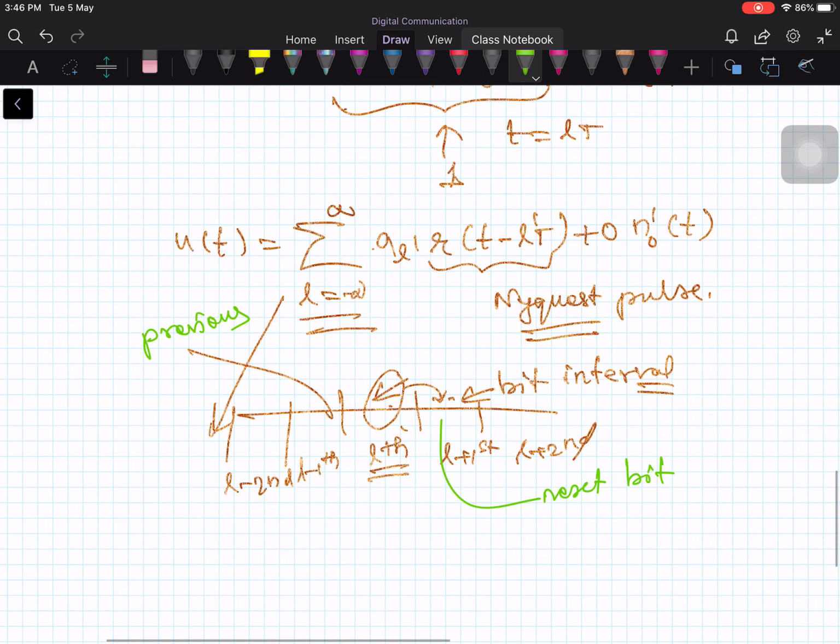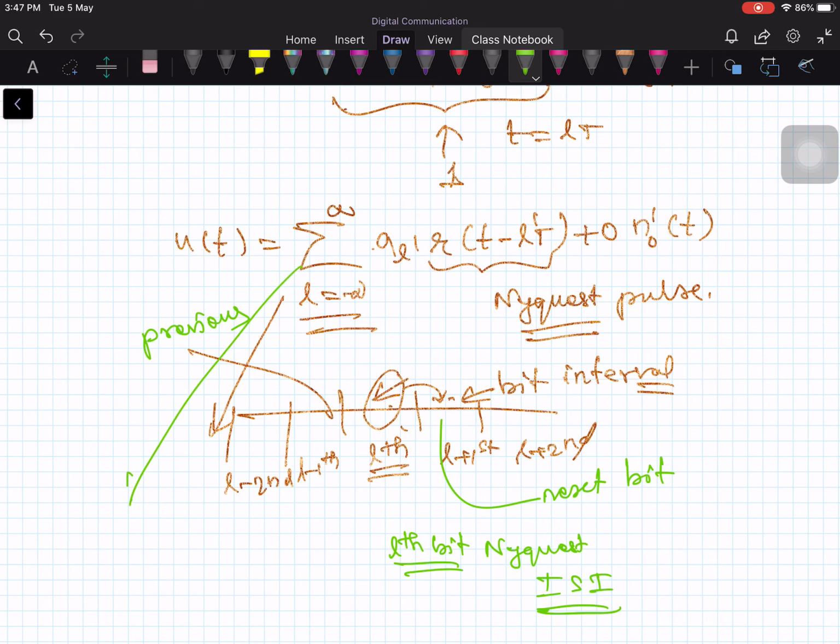If you consider the Lth bit interval, in the Lth bit interval we have the Nyquist pulse. The Nyquist pulse will not give any contribution to the next bit interval as well as to the previous bit interval. So why are we choosing it like this? To avoid inter-symbol interference. If it is not a Nyquist pulse, then the Lth output will give some amount of interference to the next bit interval. So you have to design a pulse such that it does not interfere with the next bit interval. That is why we are assuming this.